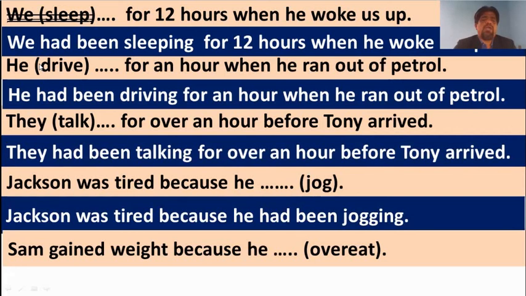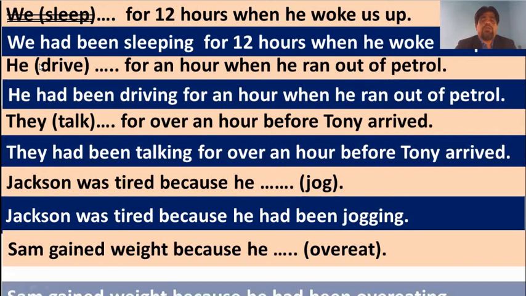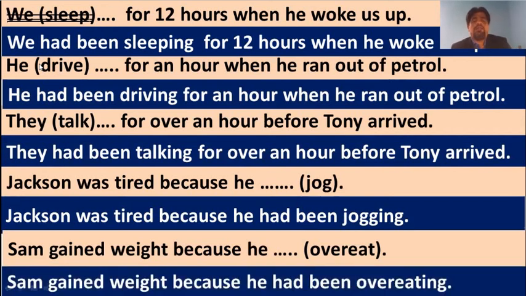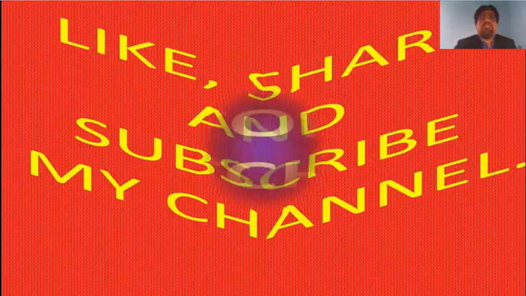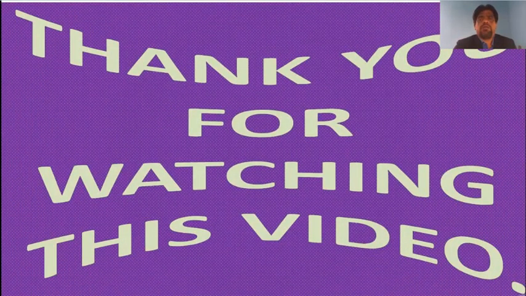Sam gained weight because he, again we must write, had been overeating. So he gets the answer. Sam gained weight because he had been overeating. And this is how we could write the past perfect continuous tense. Hope that you understood it well.